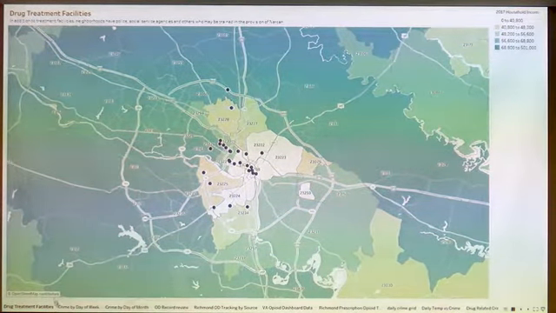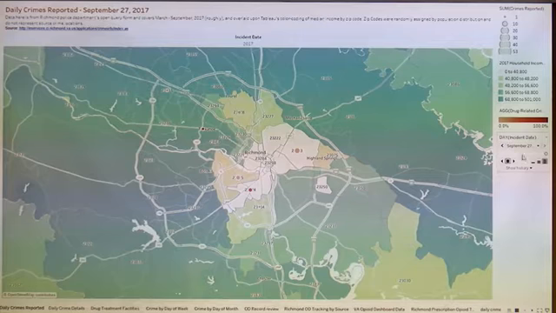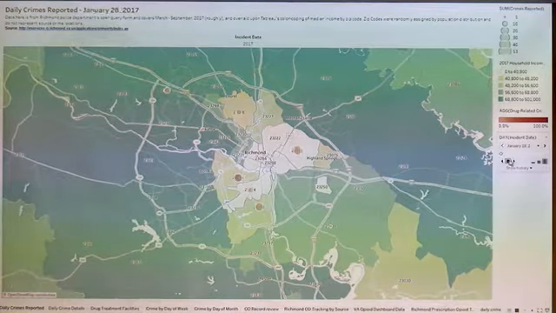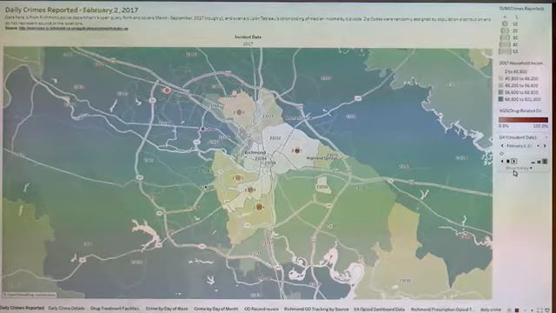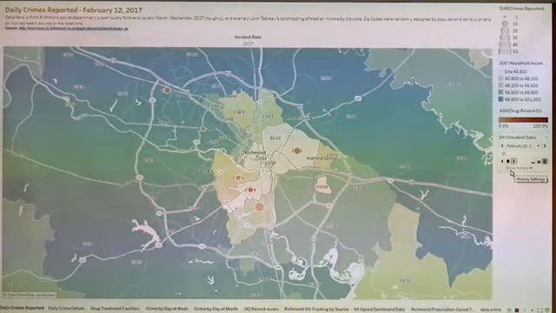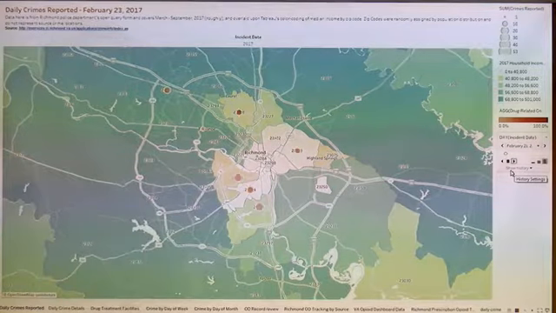Back one page. So what we have here is, again, focusing on Richmond initially as our proof of concept, looking at crime data from the beginning of the year forward, and we'll animate this running by day starting in January going forward. Circles indicate the volume of crime activity.